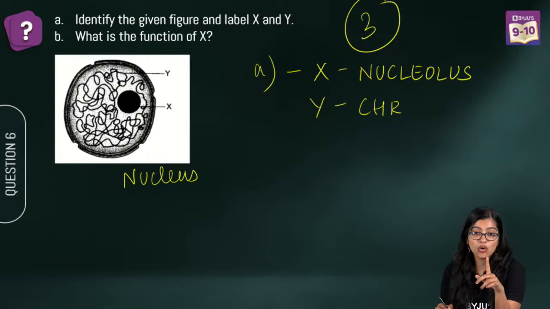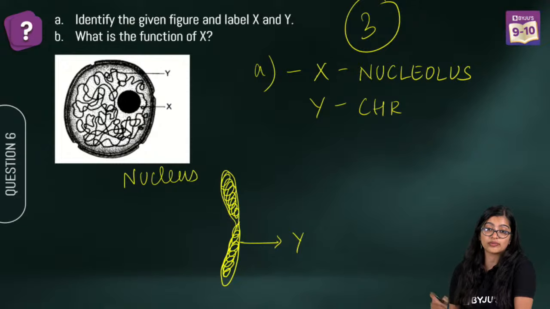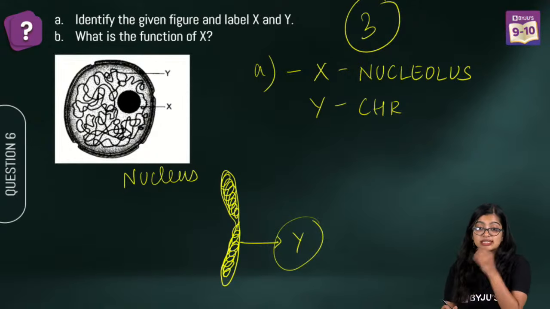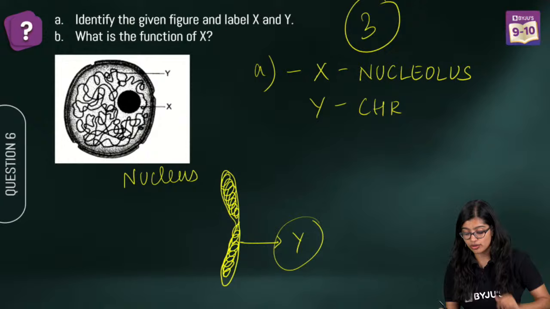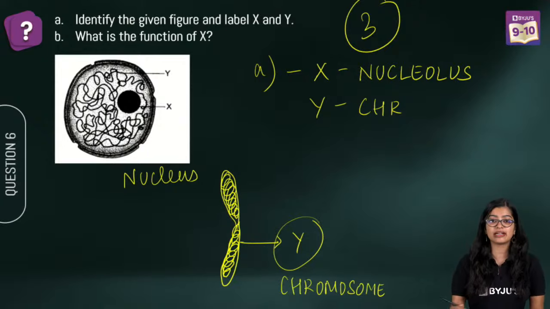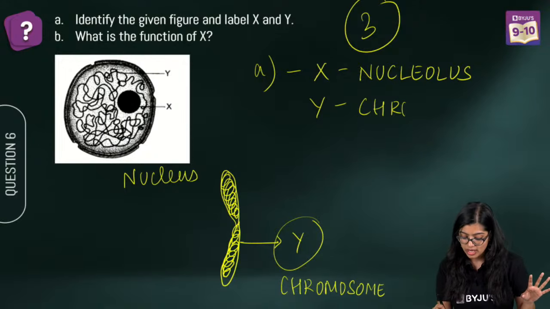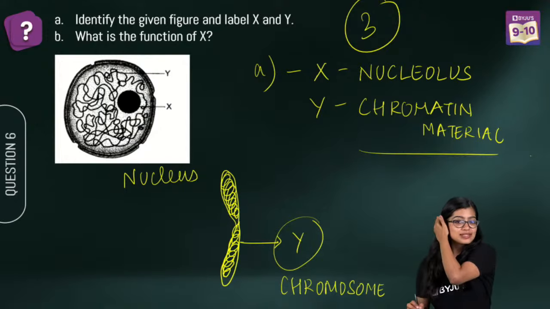Exactly. Now, I want to ask you something. Inside, if you saw one rod-like structure like this, right? If you saw rod-like structure and this was marked as Y, what will you write? If in turn it was this, what will you write? Very good. So now you know, right? If this rod-like structure comes, you should write chromosome. If you write chromatin material, you will get 0 marks. But if it is thread-like, you need to write chromatin material. Very, very important.